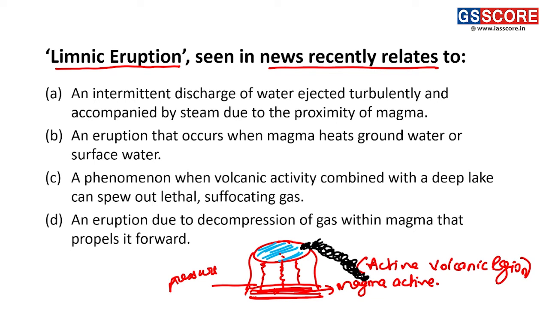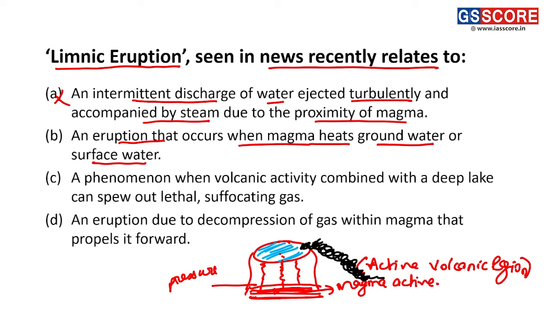It is high and it runs for hundreds of kilometers. Thus, analyzing the statements which are asked here: an intermittent discharge of water ejected turbulently and accompanied by steam due to the proximity of magma. This is an incorrect statement. An eruption that occurs when magma hits groundwater or surface water, we can say it is called the geysers.